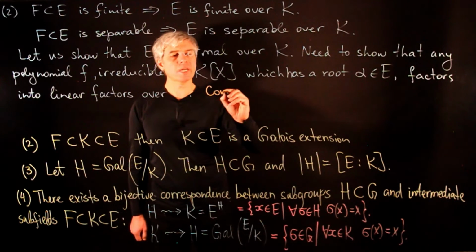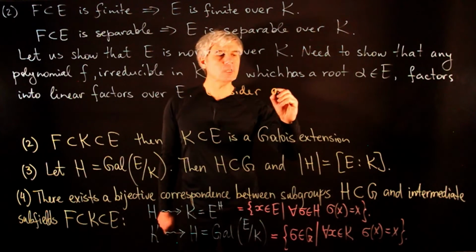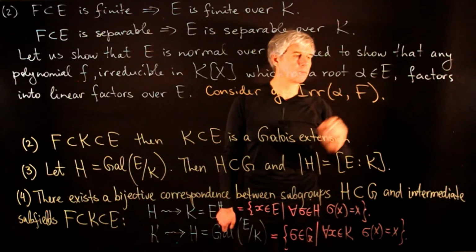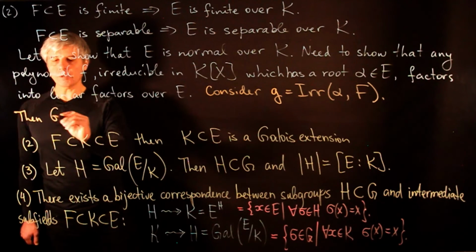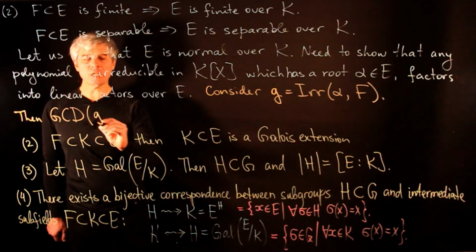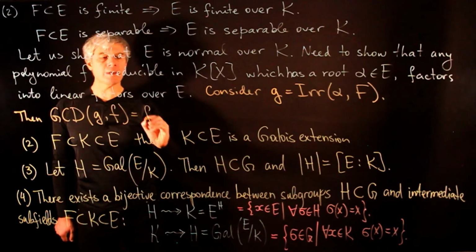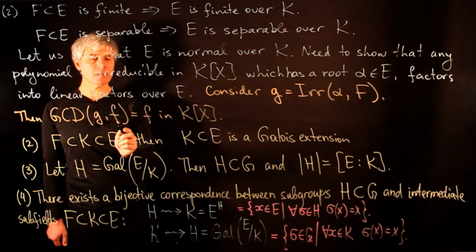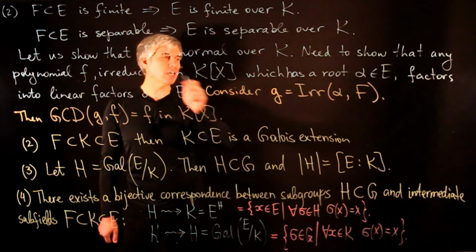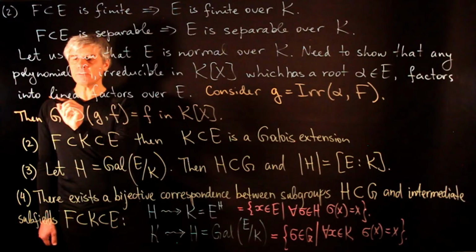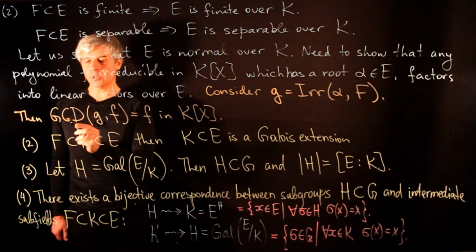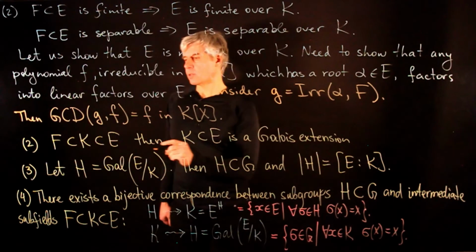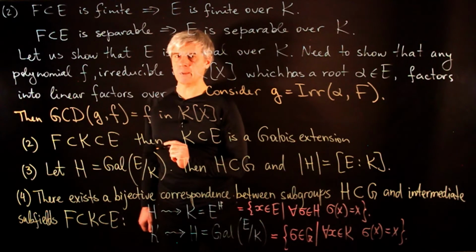To prove this, we consider G to be the minimal polynomial of alpha over F. Then the greatest common divisor of G and f is not equal to 1 in K[x]. This greatest common divisor is non-trivial because G and f share a common root, and f is irreducible in K[x]. So this tells us that the only possibility for this greatest common divisor is to be equal to f. So this means that G is divisible by f.